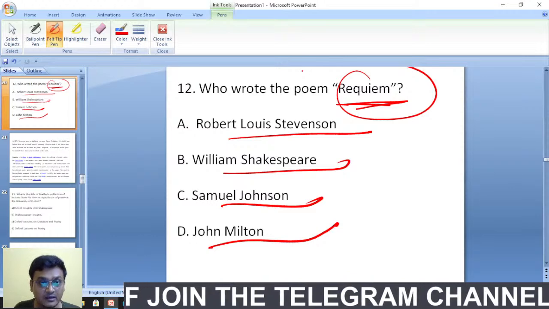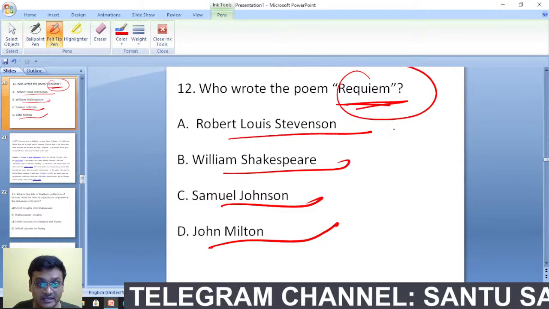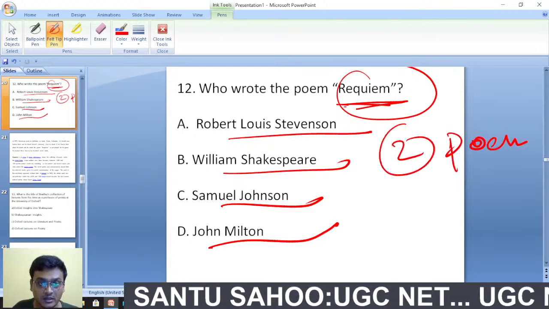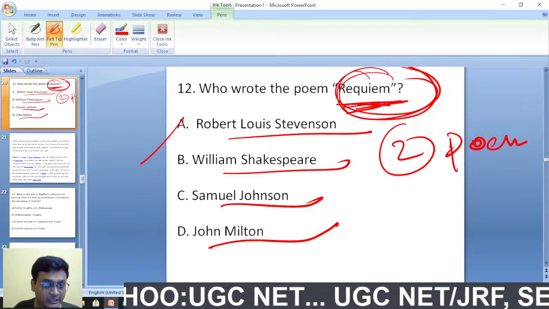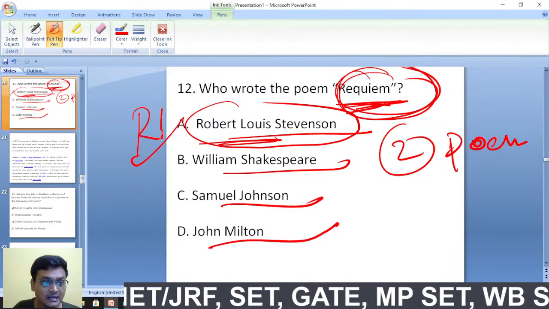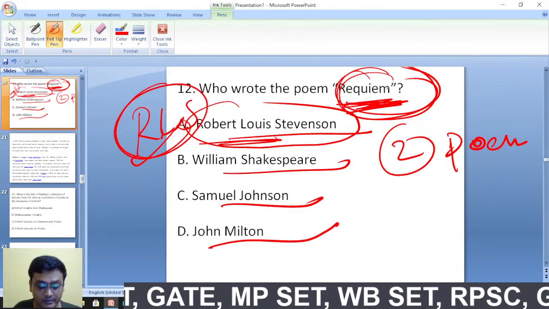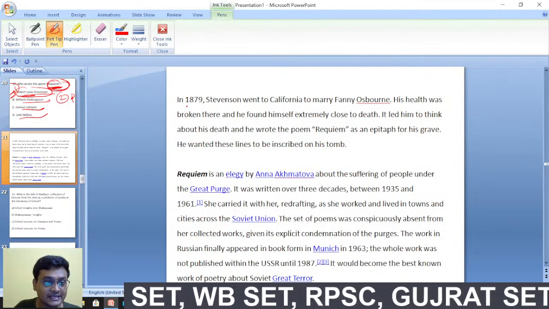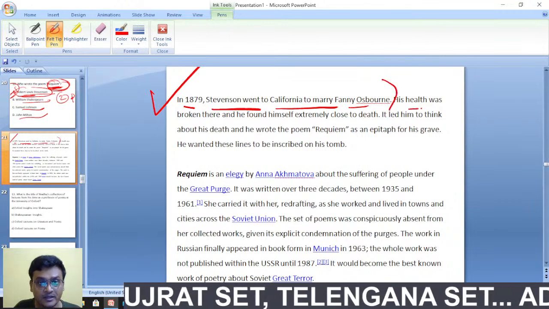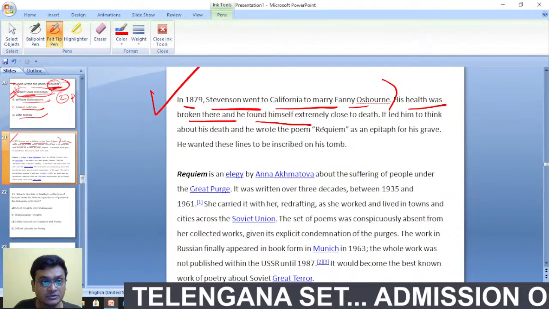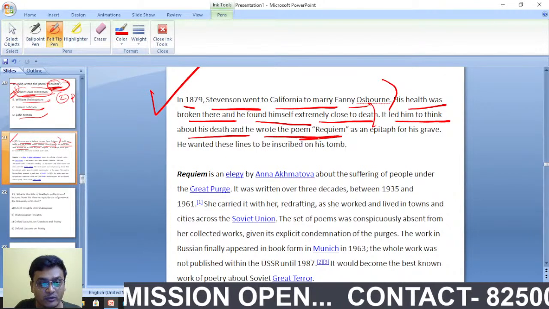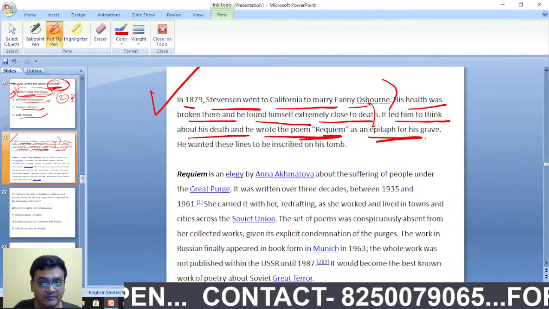Okay, there are two poems named Requiem. Here the option given is Robert Louis Stevenson. So Robert Louis Stevenson has written the poem Requiem. And here is the explanation. In 1879, Stevenson went to California to marry Fanny Osborne. His health was broken there, and he found himself extremely close to death. It led him to think about his death, and he wrote the poem Requiem as an epitaph for his grave.